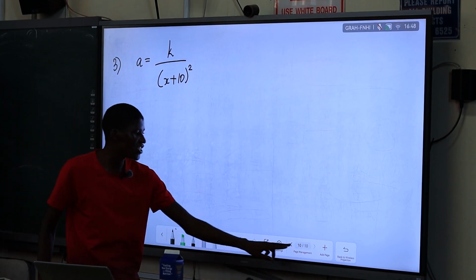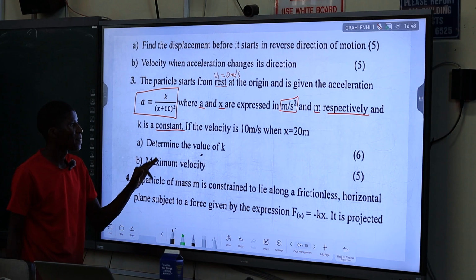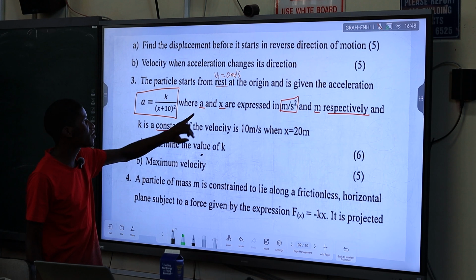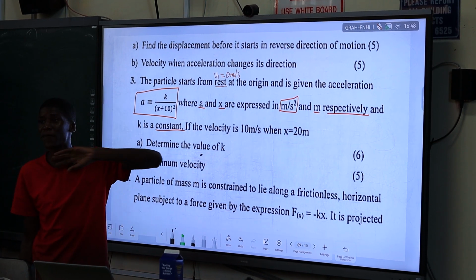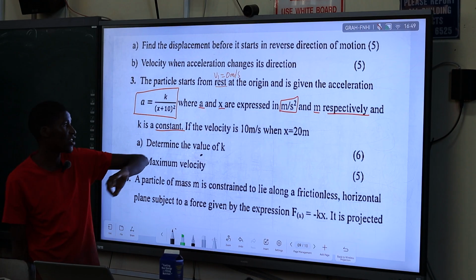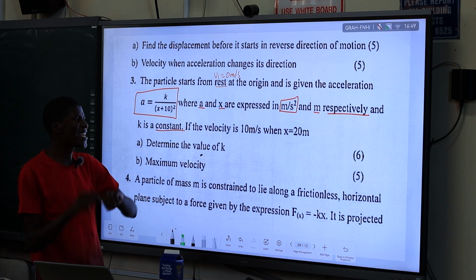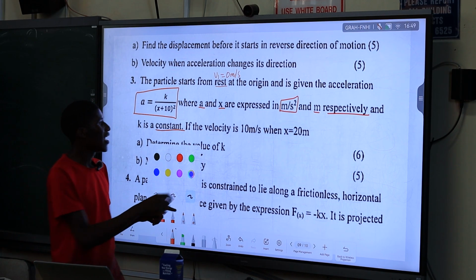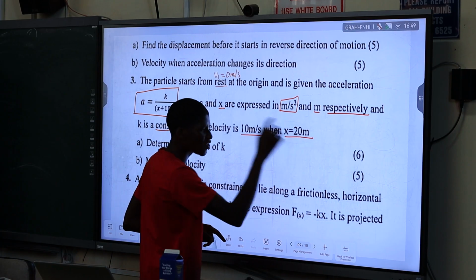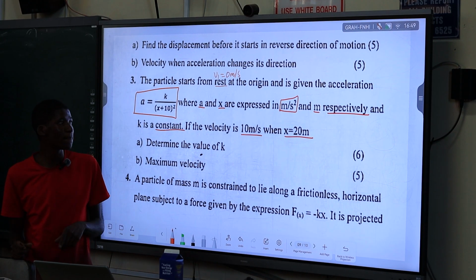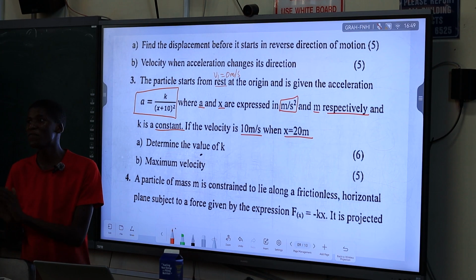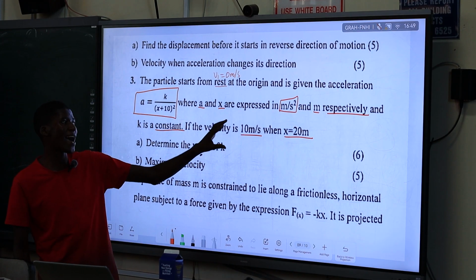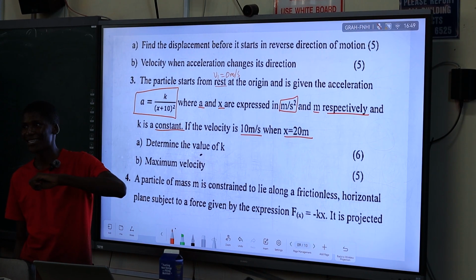Now, additional information. They say a is in meters per second squared, that's the acceleration. And they say x is in meters, so x must be position. Now they say if the velocity is 10 meters per second when x is 20 meters, that is, after moving 20 meters from an initial position of 0 at rest, we have a velocity of 10 meters per second.